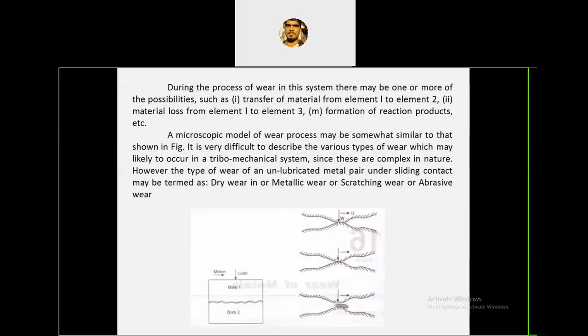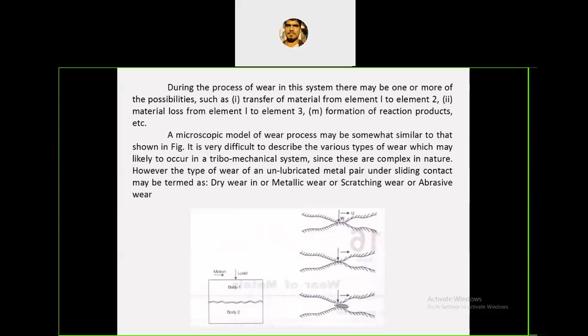And during the process of wear in this system, there may be one or more possibilities. The first possibility is transfer of material from one element to another element. There are two surfaces, one hard and the other soft. Transfer of material from the soft to the hard surface takes place, and welding may occur, and that welded projection will start flowing over the other smooth surface. That is also a type of wear: transfer of material from one element to another element.